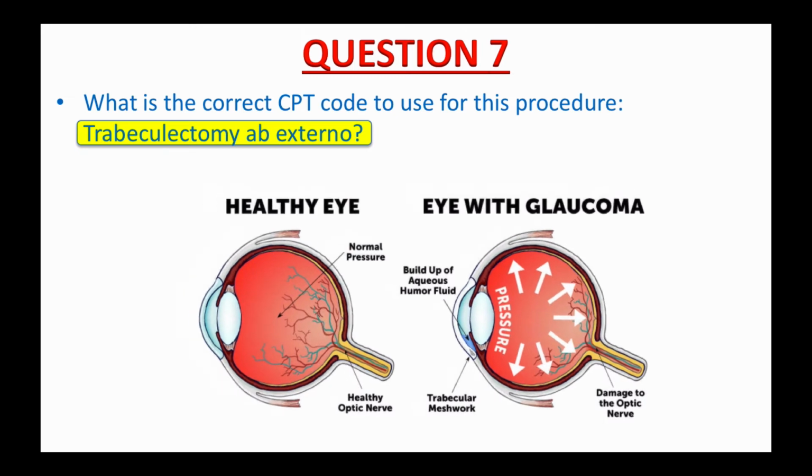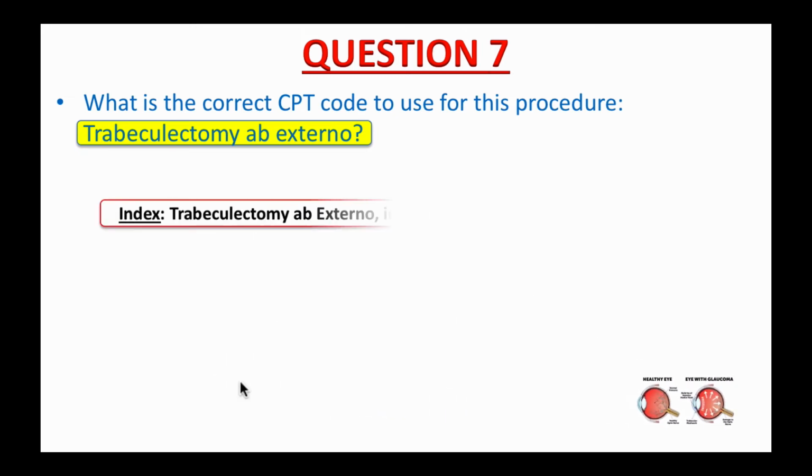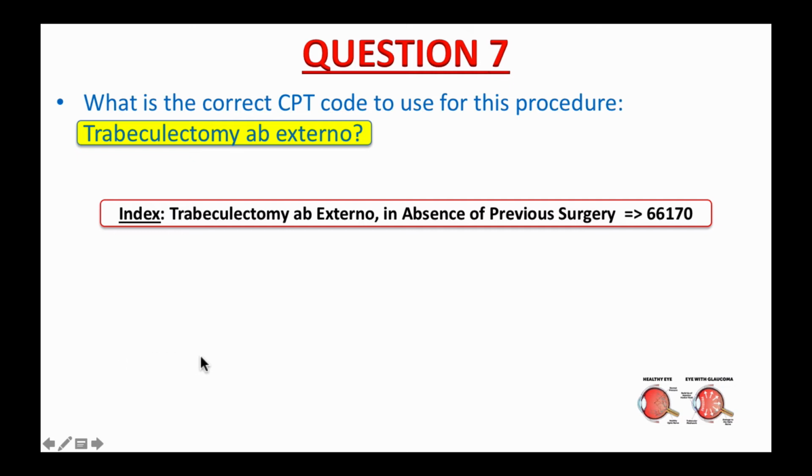Alright, let's see how you did. In the index in your CPT book, if you look under the main term trabeculectomy, ab externo, in absence of previous surgery. In other words, the patient never had this procedure before. It will give you just one code, 66170. If the patient had this procedure before, then the scar from the previous surgery will make it harder for the physician to achieve an optimal result, but it's not the case here.